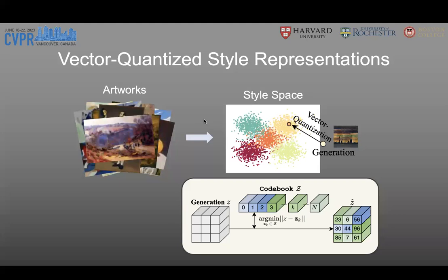By replacing latent features with the codes, we actually push the features towards the centroids, which is the real artwork distribution. Here we apply some tricks to make VQ differentiable, so the codebook can be learned jointly with the whole neural style transfer framework. So the codebook could be more effective than a manually designed codebook.